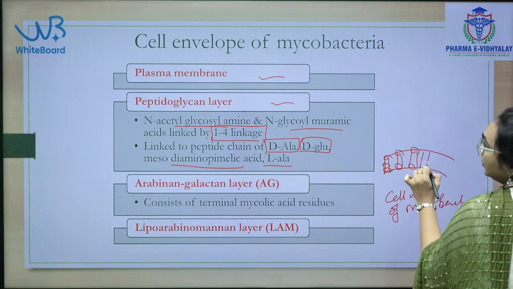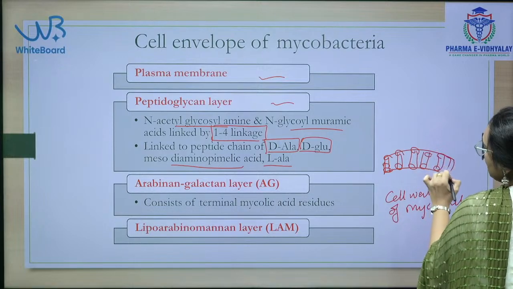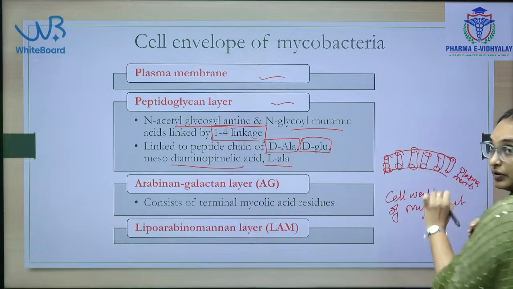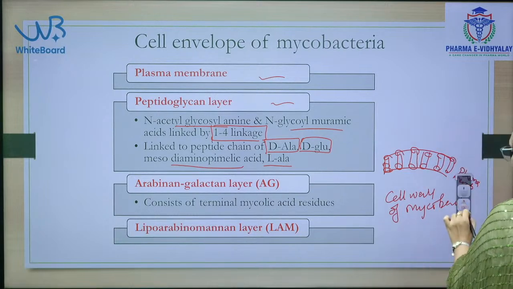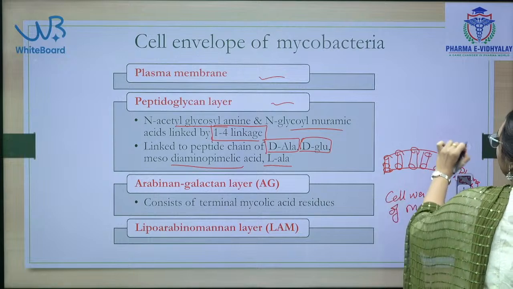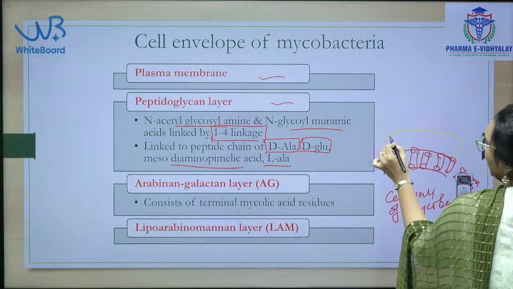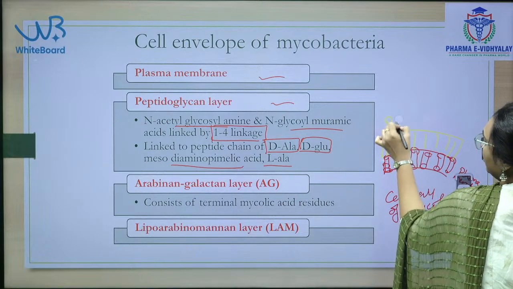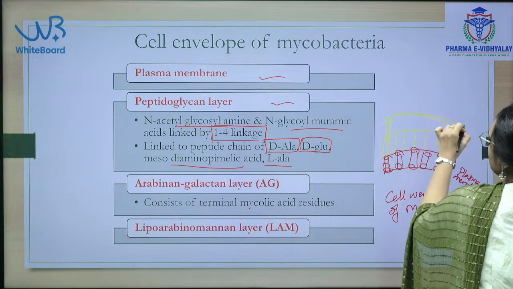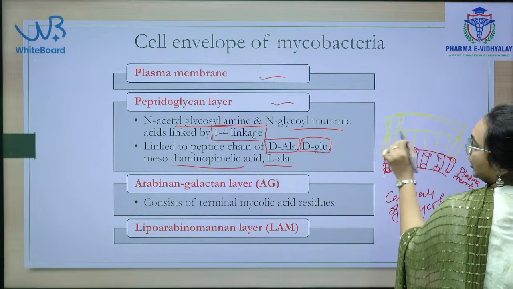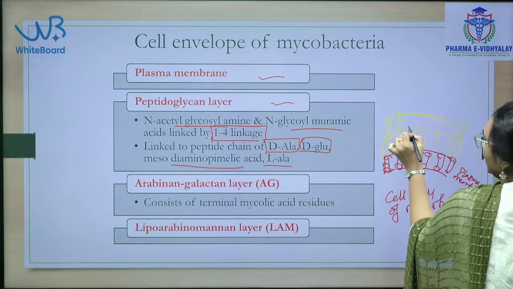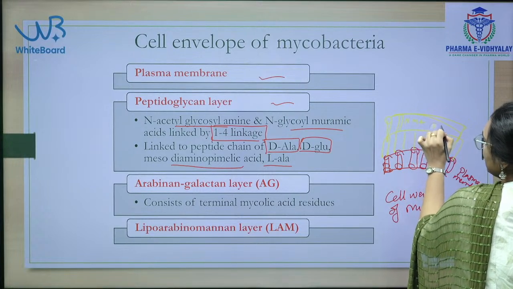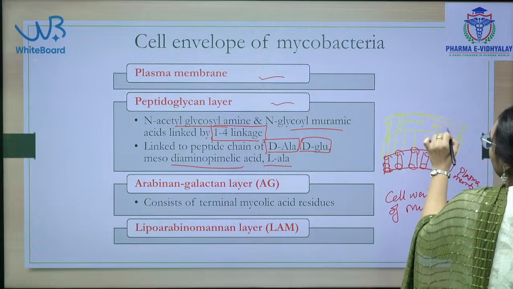So, the first layer is the plasma membrane. And then there will be a thick peptidoglycan layer. This consists of a peptide chain, muramic acid and N-acetyl glucosamine.